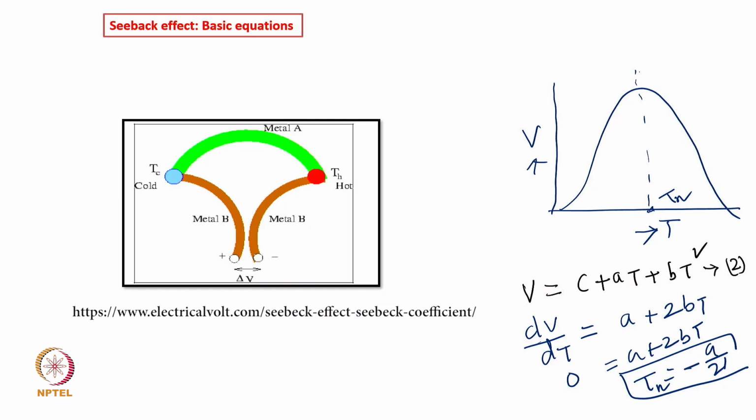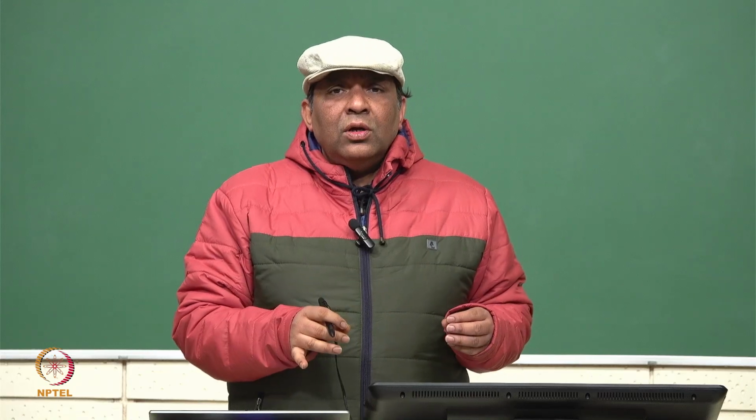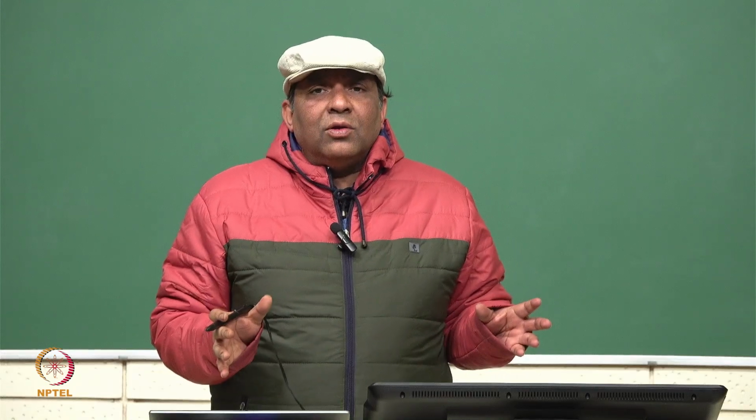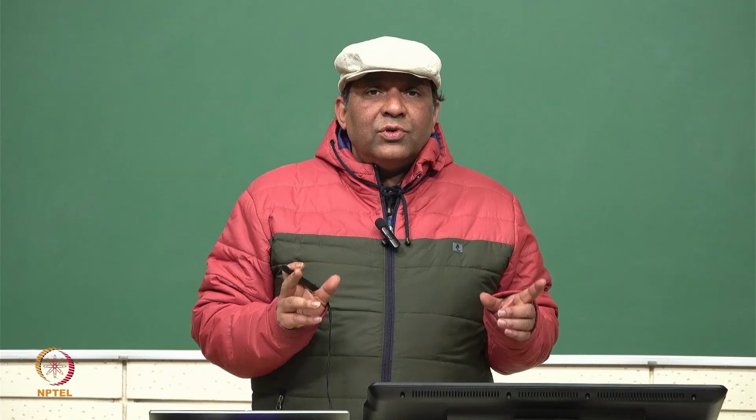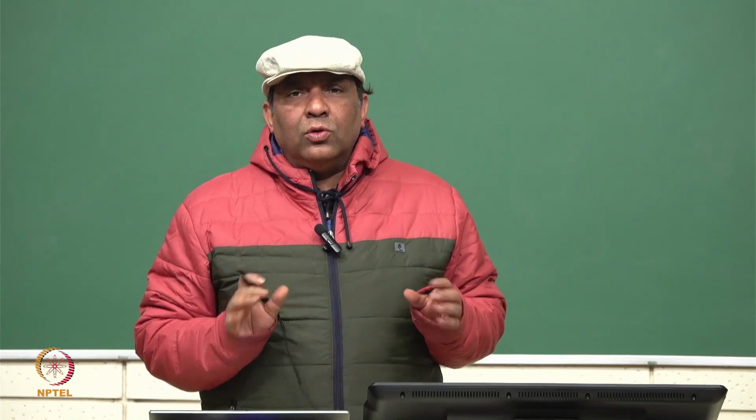So these are very simple mathematical equations which describe the Seebeck effect. So we should always remember that how much voltage we generate depends on how much the Seebeck coefficient of a particular thermocouple is. Therefore, Seebeck coefficient plays a very important role.